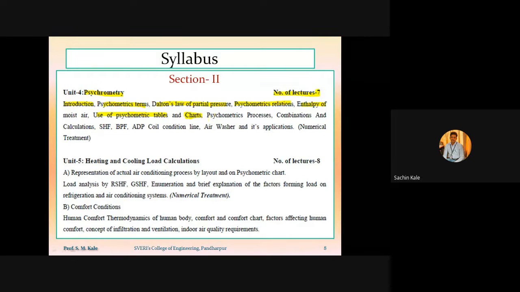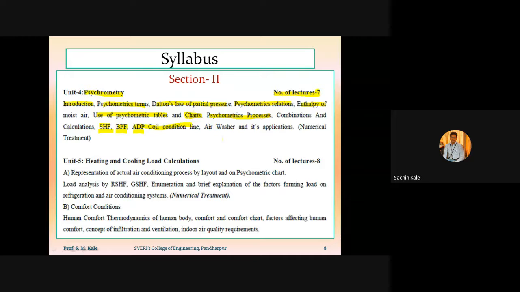Then there will be the various psychrometric processes, 8 processes, which will be called psychrometric processes, combination and calculation, then SHF, BPF and ADP coil condition line. Out of that, SHF is called the sensible heat factor line. BPF is called the bypass factor. ADP is called the apparatus dew point temperature coil condition line.